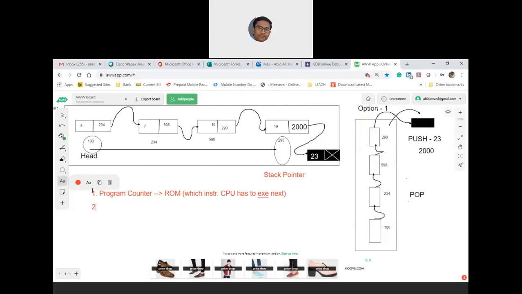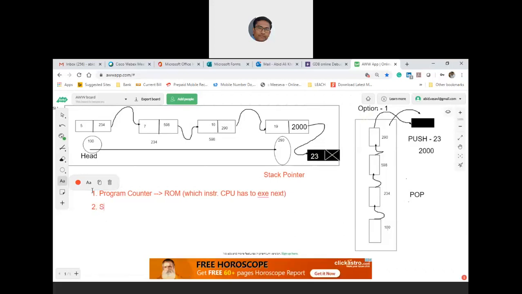The second register is the stack pointer. This is the one we are discussing in today's class, the stack pointer SP, and this has to mandatorily point to the address of the top of the stack. What does the stack pointer need to point to before I start pushing? It has to point to 290 in our example.